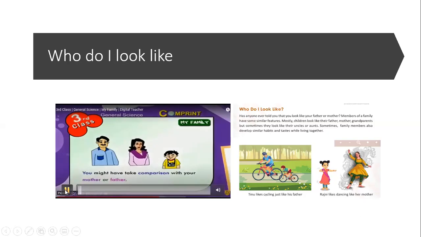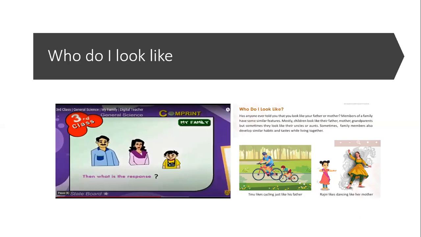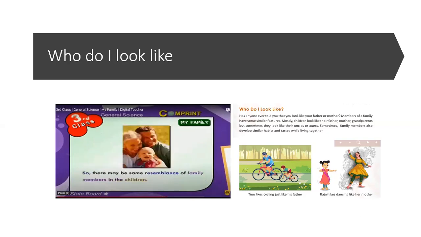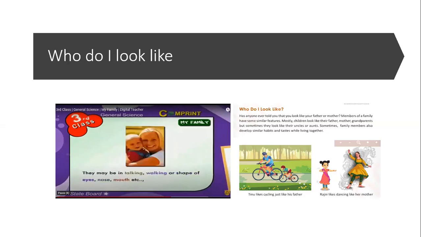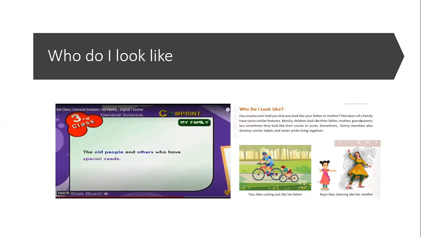With your mother or father. I have heard that you are like your mother or your father. So there may be same resemblance of family members in the children. They may be in talking, walking, or shape of eyes, nose, mouth, etc. Hence, you too try yourself by checking with your family members, the old people and others who have special needs.